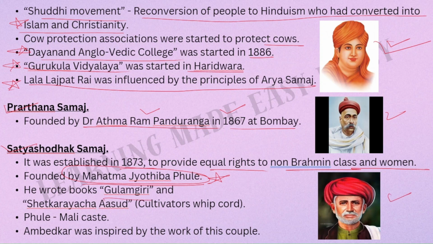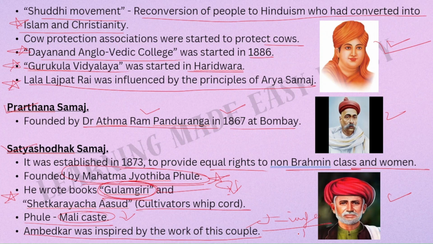So he wrote books. Gulam Giri. This book was written on whom? Comment below. We have done this in the previous classes. And Shetkarayacha Asad, that is Cultivator's Whipcord. So his books are important. Please remember these books, Gulam Giri and Shetkarayacha Asad. Phule was from the Mali community. Mali is also a low caste community. Ambedkar was always inspired by the work of this couple. Which couple? Jyotiba Phule and his wife Savitribai Phule. Which book has Savitribai Phule written? Please comment below.